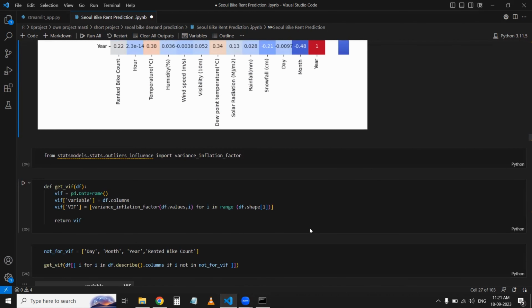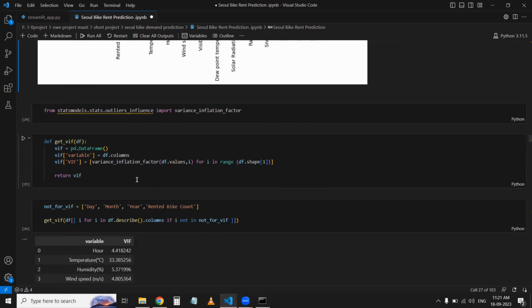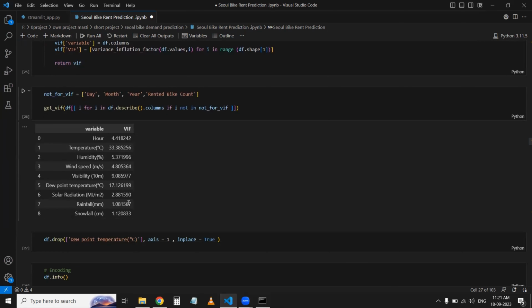Then after I have imported variance_inflation_factor from statsmodels dot stats dot outliers_influence, and then after that I have made a DataFrame, so that I can get the VIF, the variance inflation factors. VIF is called variance inflation factor, and these are the values I got.